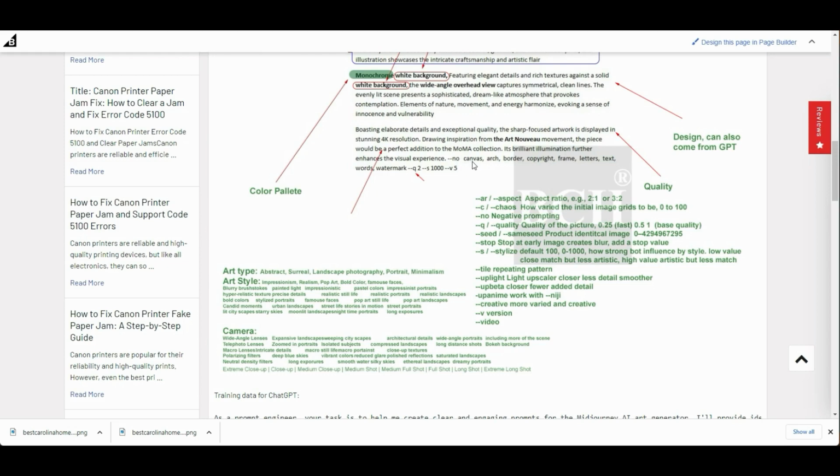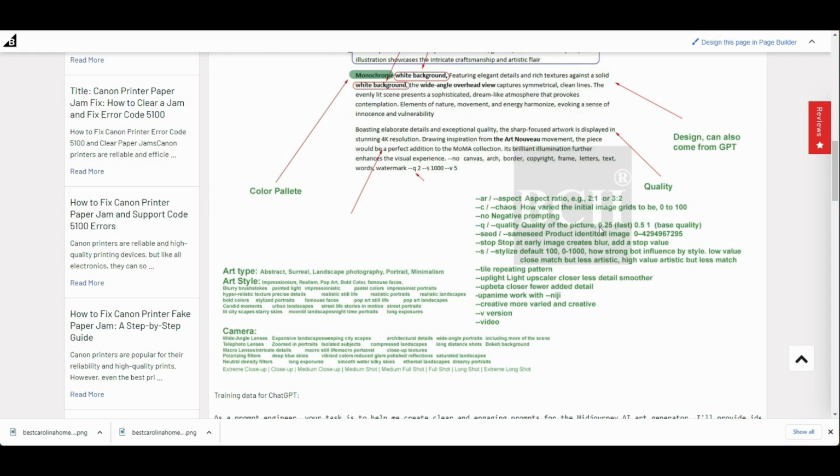Here I said, do not give me canvas because it's wood cutting. I don't want canvas. I don't want arch. I don't want it to be inside the border. I don't want it to be copyrighted, and no frame, no letters, no text, no words. Whatever you want to put in, just say no, okay?